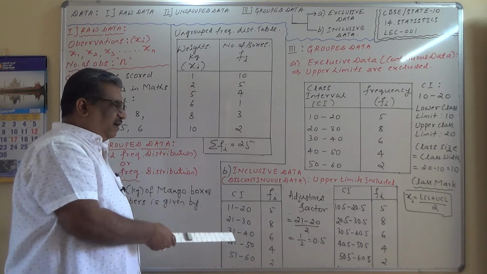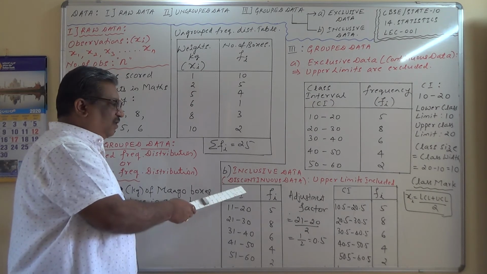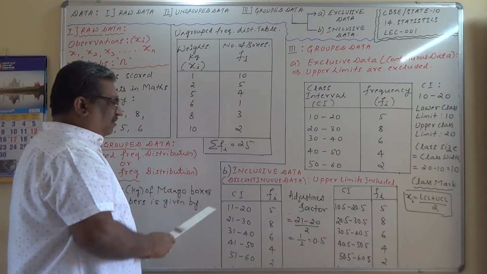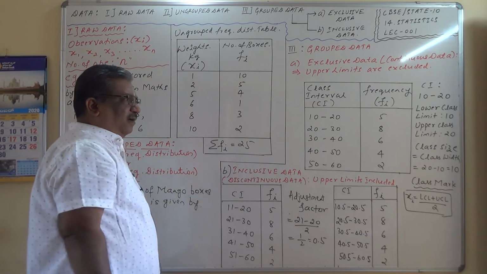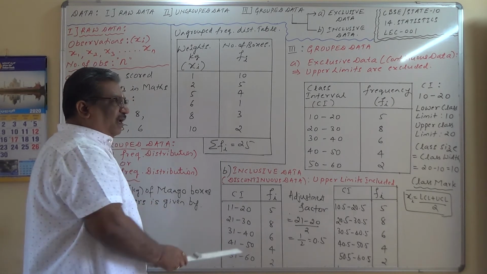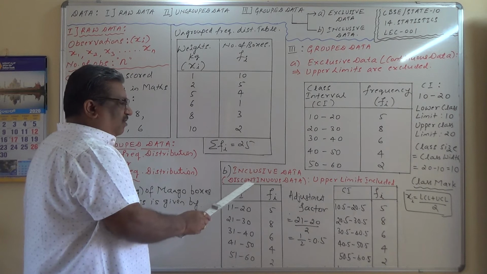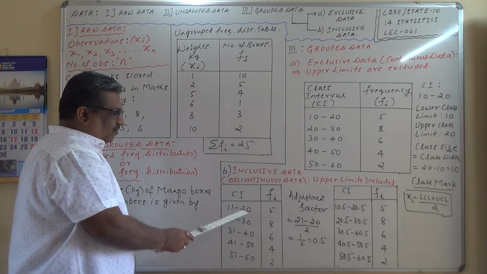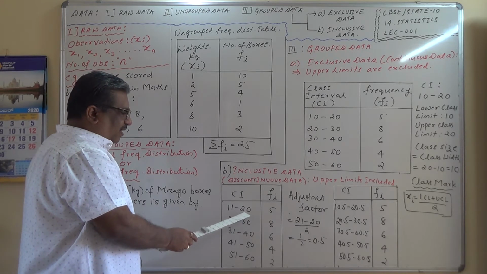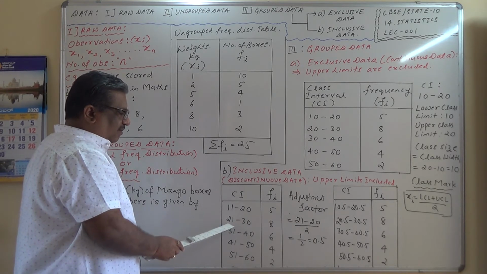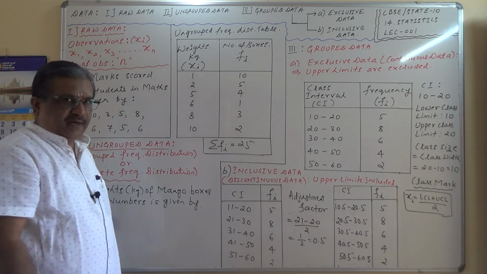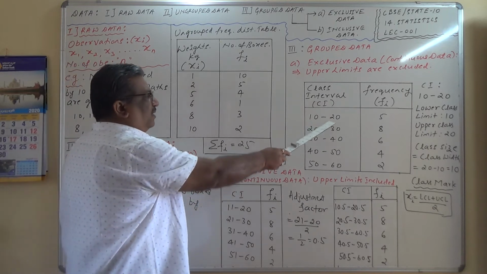If such inclusive data are given to you, which is also called discontinuous data, you have to convert it into exclusive form. But before that, why is this called inclusive data? First of all, it is called inclusive data because the upper class limits are included. And second, it is called discontinuous data because there is no continuity from one class interval to another class interval. See here, 20, it ends here. The new class interval starts with 21 to 30. So is there a continuity over here? There is no continuity at all. Whereas check here, there is a continuity.